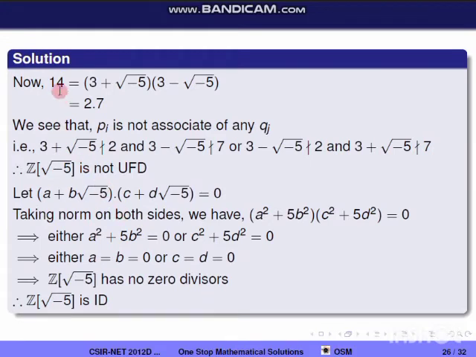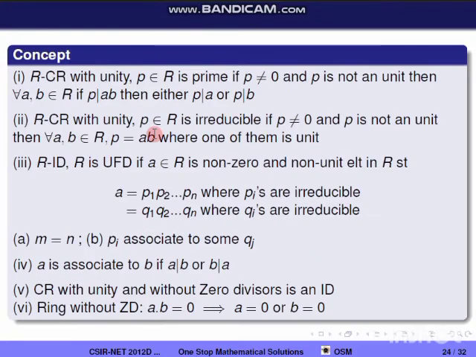So we know 14 can be written as (3 plus square root of minus 5) into (3 minus square root of minus 5). Also 14 can be written as 2 into 7. So here we are getting m is equal to n. That is, we have two factorizations here for both the notations.